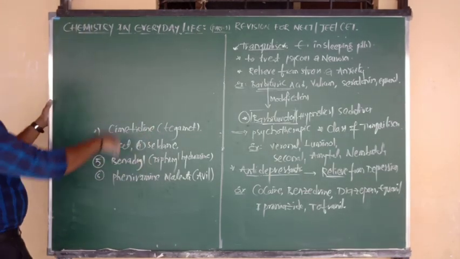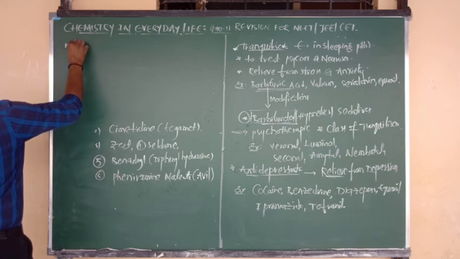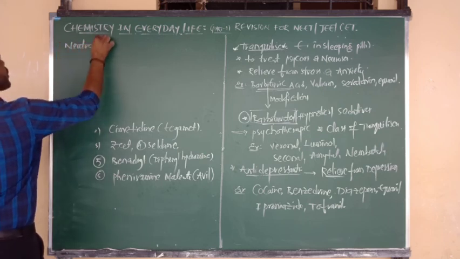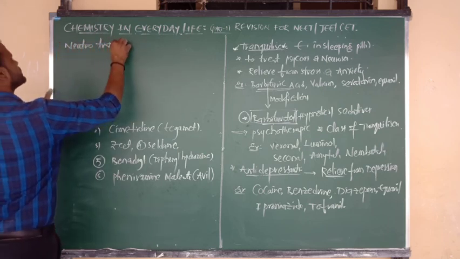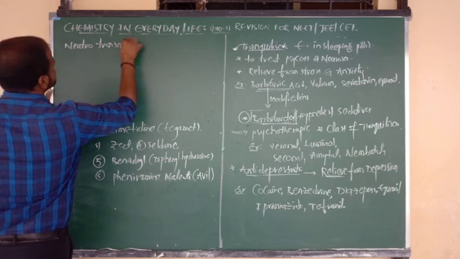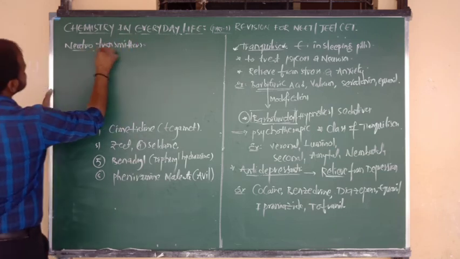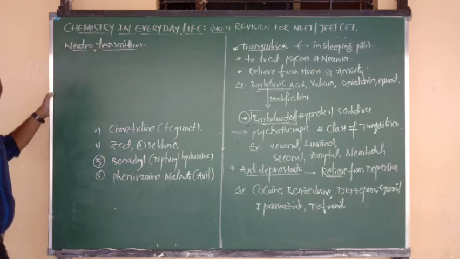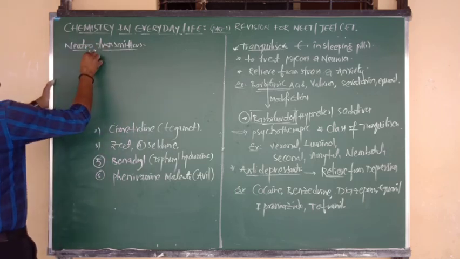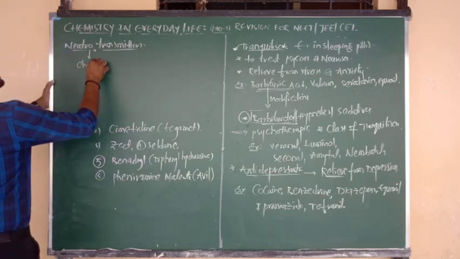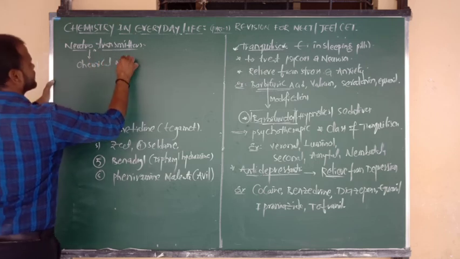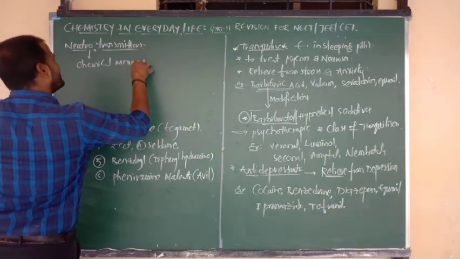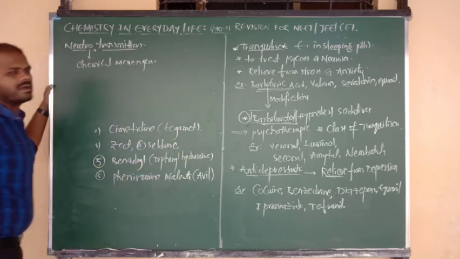On the basis of that concept, here I am going to introduce a new word, that is nothing but neurotransmitters. Simply, in our language, we can say that neurotransmitters are nothing but chemical messengers. What is the use of chemical messengers?